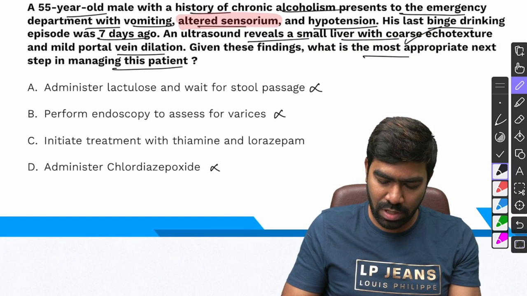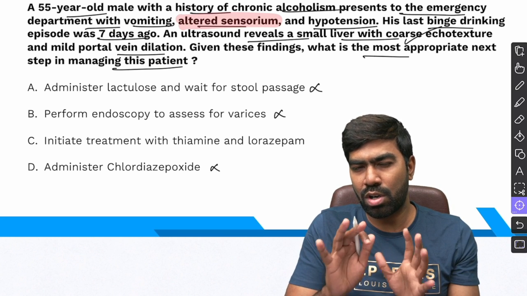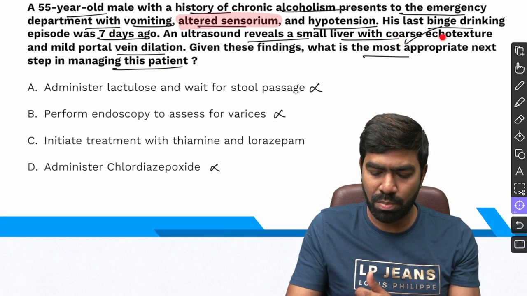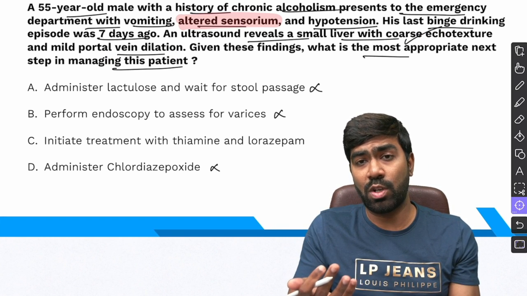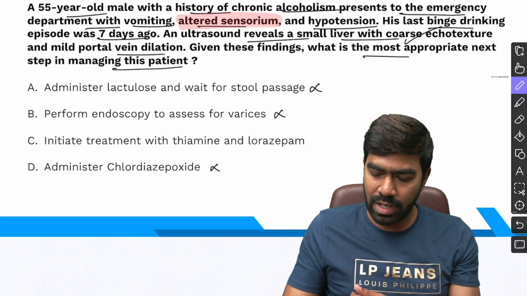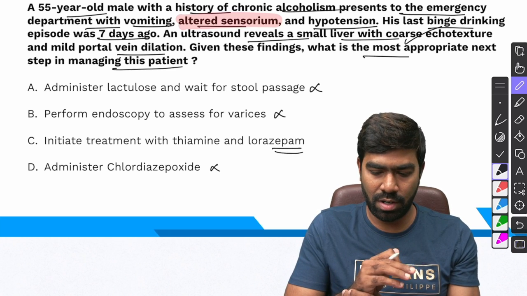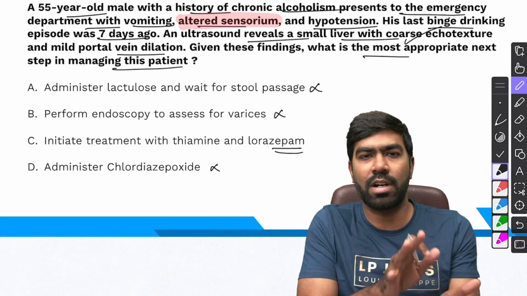Administer chlordiazepoxide is also wrong because this patient had a last binge 7 days ago. So typically I'm not talking about withdrawal state here or delirium tremens here, and that too in a patient with a probable liver failure and cirrhosis. I'm not going to consider chlordiazepoxide, which is a long-acting drug. So technically, it's better to give lorazepam for his altered sensorium, which is a short-acting drug, very good drug in patients with cirrhosis.